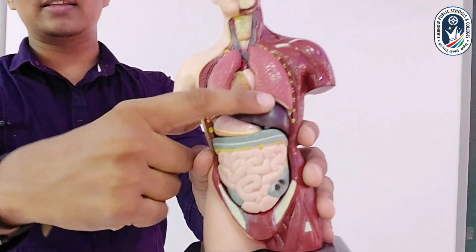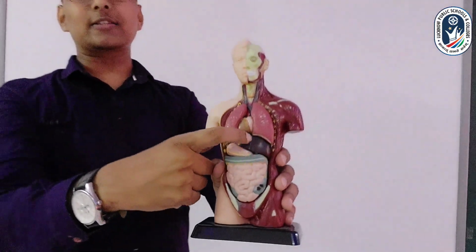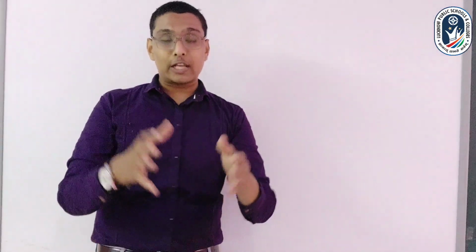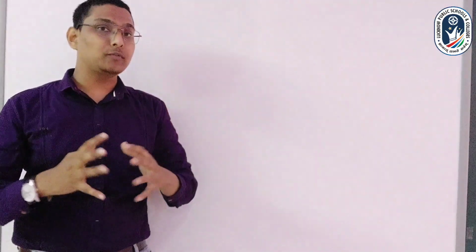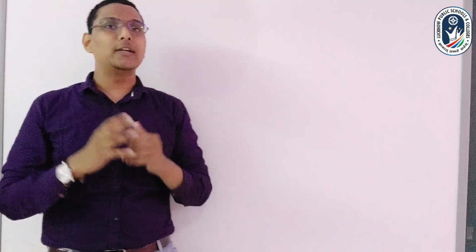You can see the liver above the stomach. The liver secretes bile juice, which helps in the breakdown of fat. That bile juice is stored in another organ called the gallbladder, and it is released into the small intestine from time to time when needed for digestion. Thereby, most of the digestion takes place in the small intestine.